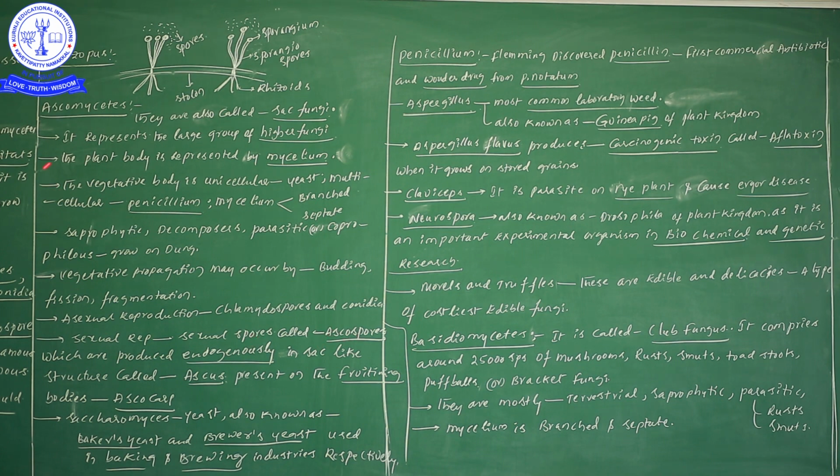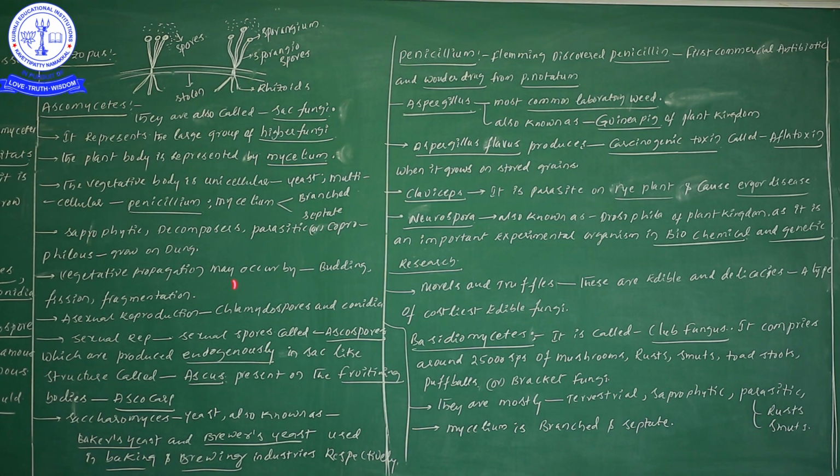The sexual spores in Ascomycetes we call ascospores, which are produced endogenously in a sac-like structure known as ascus. Ascospores are present within the ascus. This ascus is present on the fruiting bodies known as ascocarp.